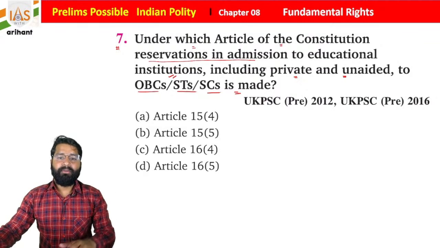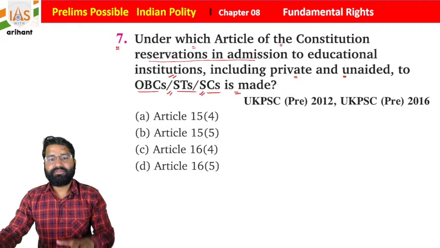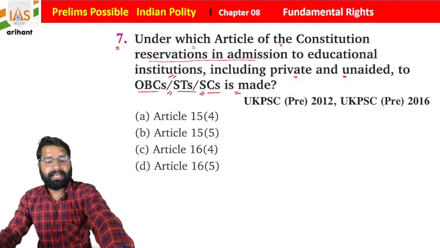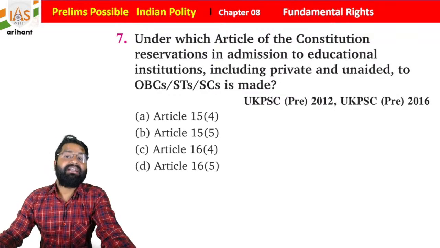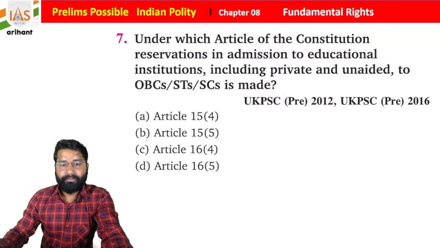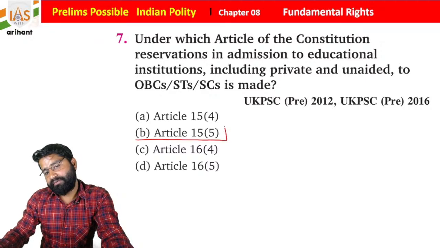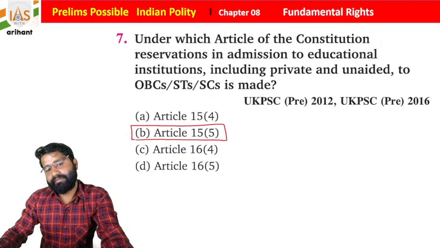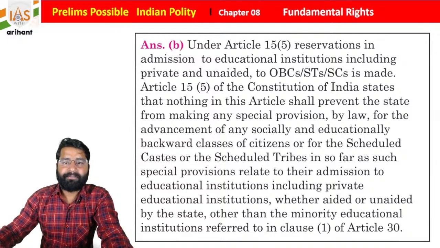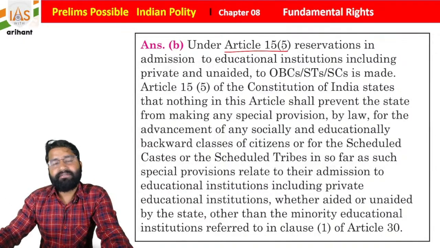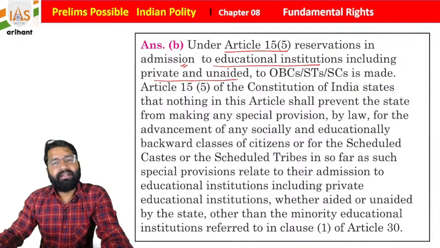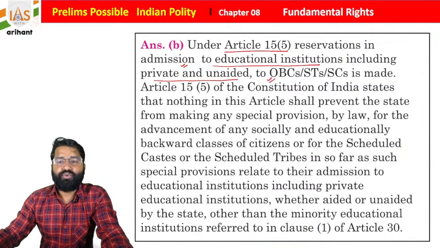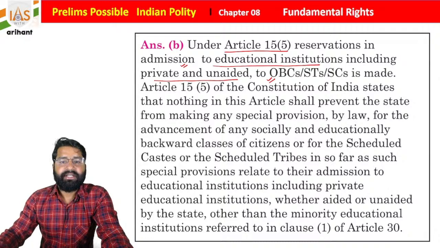Okay, so for SC and ST, it is implemented on private as well as government institutions, along with aided and unaided by the state both. So as we already discussed, Article 15 Clause 5 is for the same. Now see the explanation here. Under Article 15 Clause 5, reservation in admission to educational institutions, including private and unaided colleges or schools, to OBC, SC or ST is made.